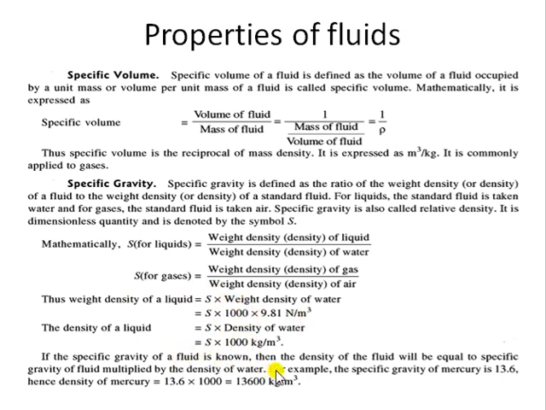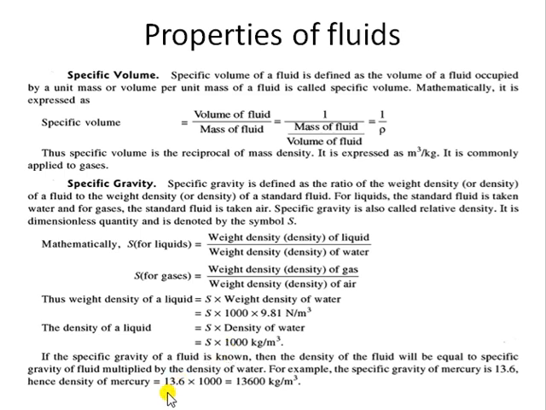We can use these relations, for example in the case of diesel or gasoline fuels, where the specific gravity lies near about 0.8. If the specific gravity of diesel is 0.8, what will be the density? You can easily calculate it. Just put the specific gravity value here, 0.8 into 1000, and that will be 800 kilogram per meter cube. That will be the density of the gasoline fuel.